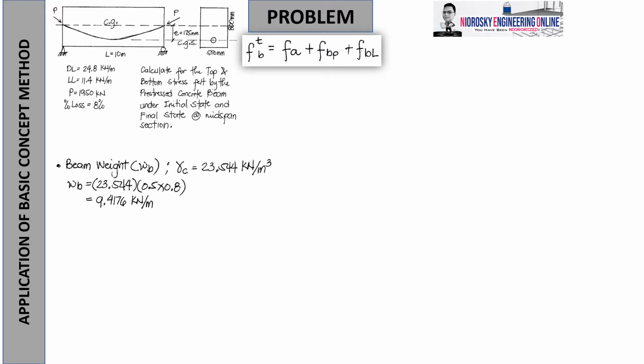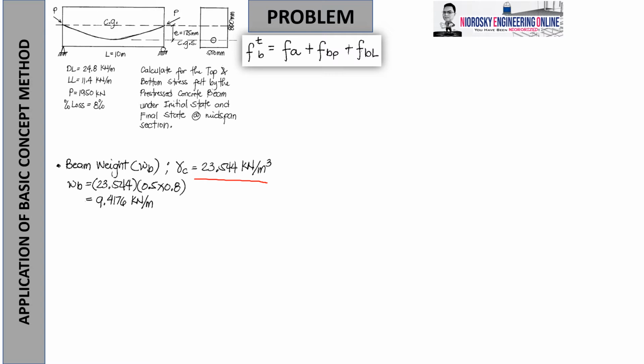Area of what? Area of the cross-section, meaning this one, okay? Area of the cross-section of the beam that will suffer the stress. So if this is rectangular, the area should be only 0.5 by 0.8 if the unit is in terms of meter. Recall that the unit weight of concrete is given as 23.544 kilonewton per cubic meter, or simply by computing rho times the gravity value G, where G is 9.81 meters per second squared, and we are using the density of concrete with a specific gravity of 2.4.